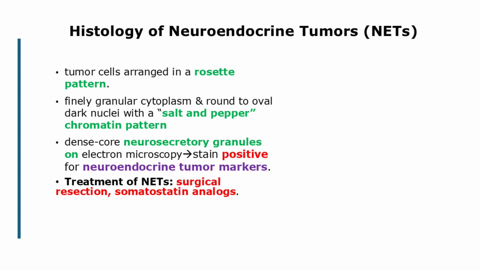On histology, well-differentiated neuroendocrine tumors show tumor cells arranged in a rosette pattern. The tumor cells have scant eosinophilic or pink, finely granular cytoplasm and round to oval dark nuclei with a salt and pepper chromatin pattern. Additionally, the tumor cells contain neurosecretory granules visible by electron microscopy and stain positive for neuroendocrine tumor markers such as chromogranin A and synaptophysin. The treatment of neuroendocrine tumors includes surgical resection and therapy with somatostatin analogs.